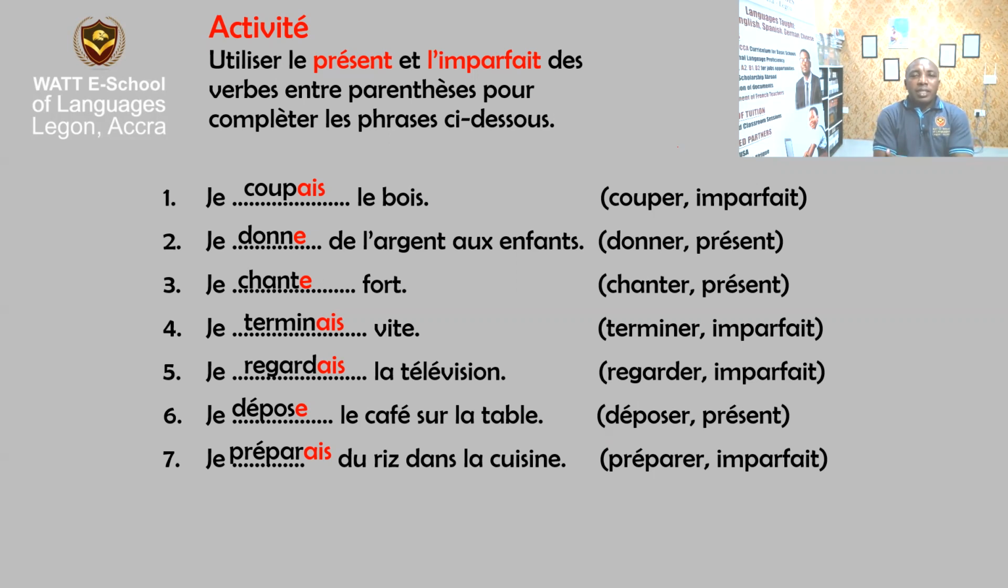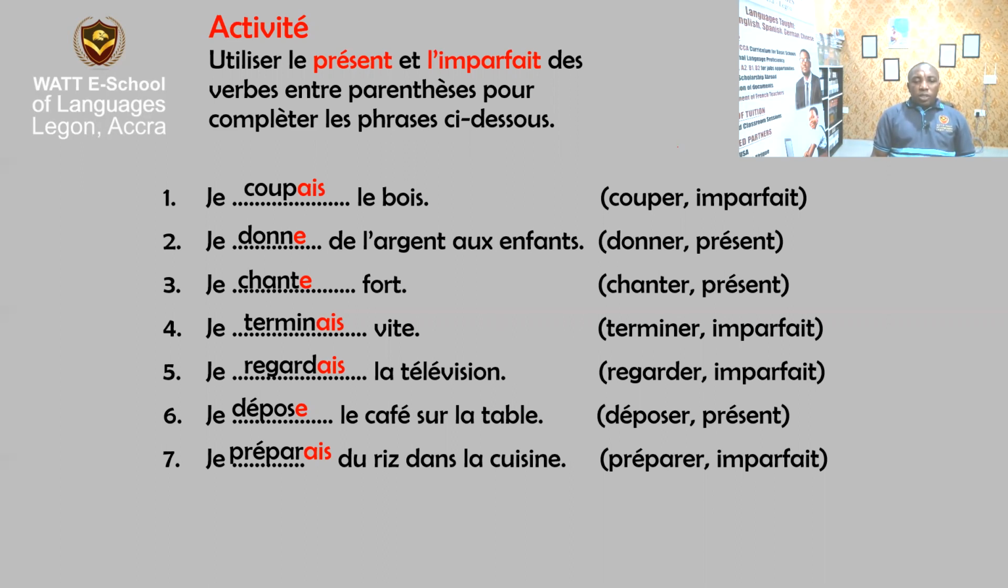Let's read the sentences as they are now complete. 1. Je coupais le bois. I cut the wood, or I was cutting the wood. That is the first one. The second one, je donne de l'argent aux enfants. I give money to the children. That is present. The third, je chante fort. Present. I sing loud.